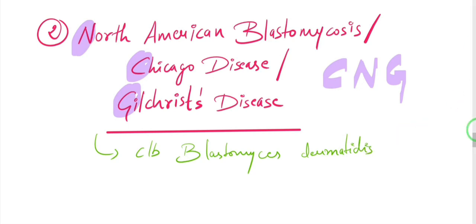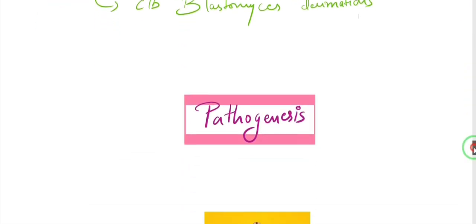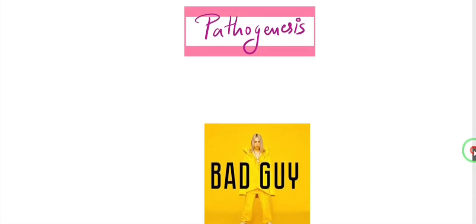Now we are going to talk about the pathogenesis of this disease. Like we have already covered, the mode of infection in cases of systemic mycosis is inhalation of spores. So again, there is inhalation of spores of Blastomyces as well. After the inhalation, these spores reach the lung, where they meet the alveolar macrophages, and these alveolar macrophages engulf the microconidia.